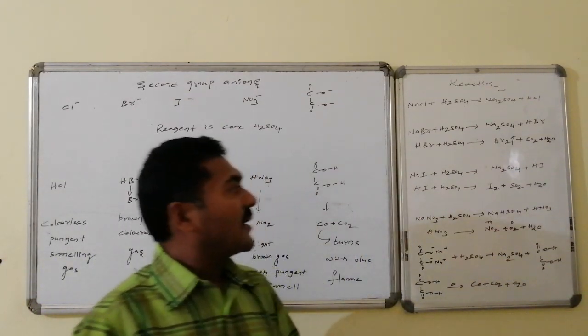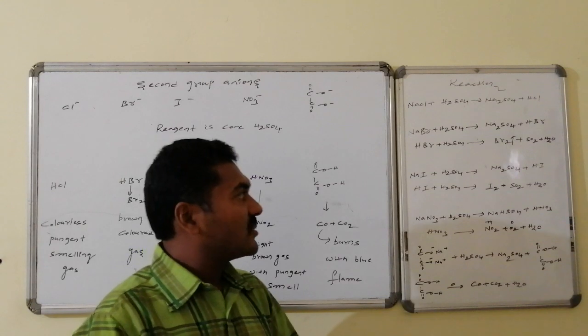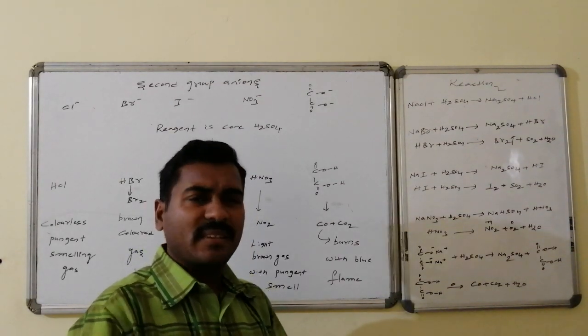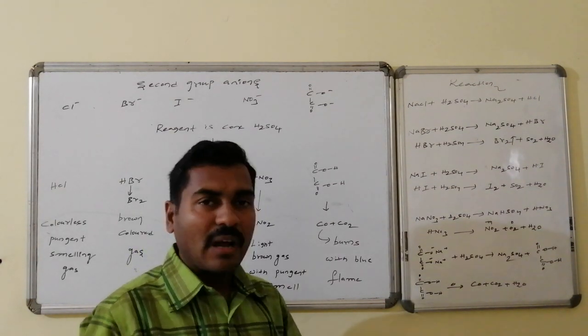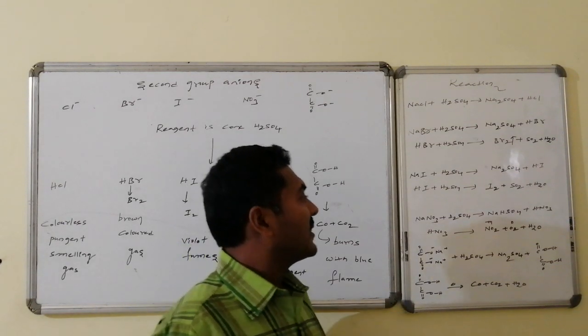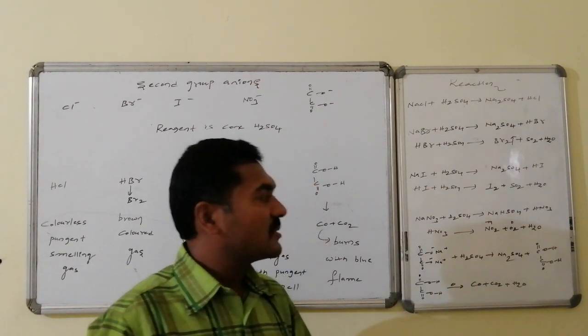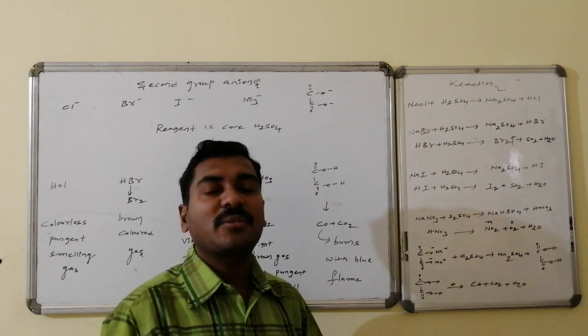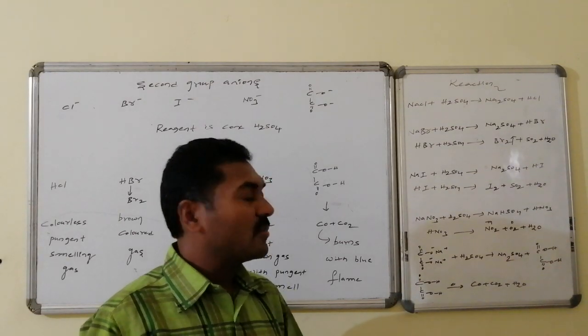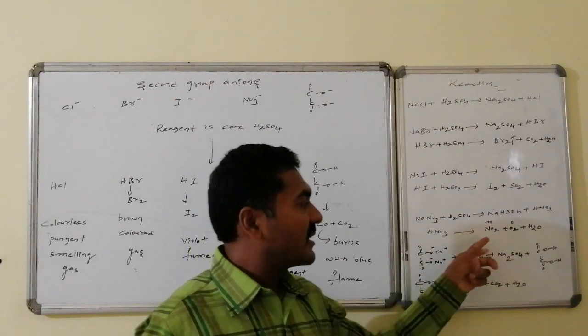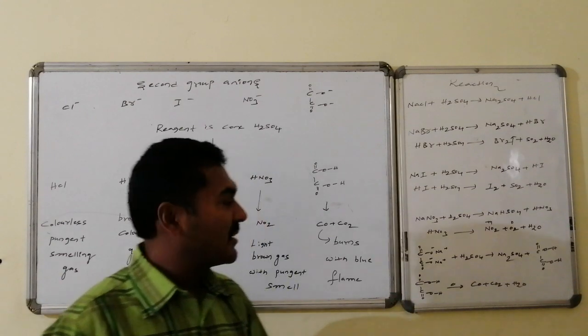Similarly, iodide is converted to sodium iodide. Sodium iodide is converted to hydrogen iodide. Further, it is converted to iodine. Iodine has violet color vapors. Whereas nitrate is converted to HNO3. HNO3 further decomposes to nitrogen dioxide, NO2. This nitrogen dioxide is a brown colored pungent smelling gas.